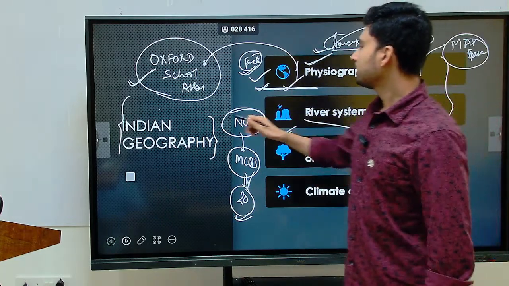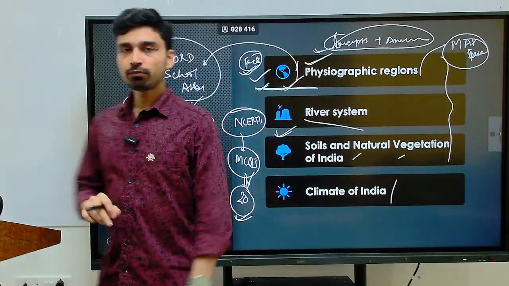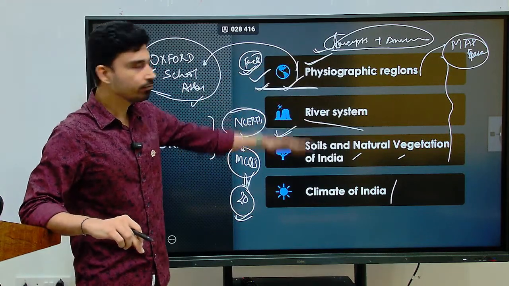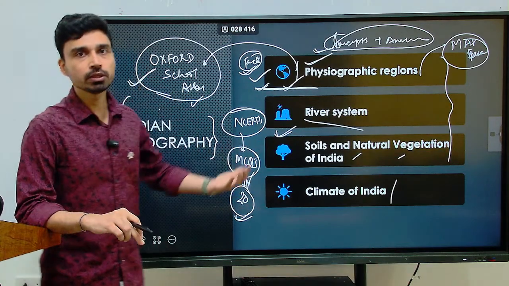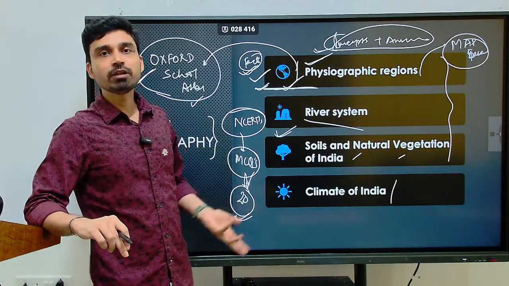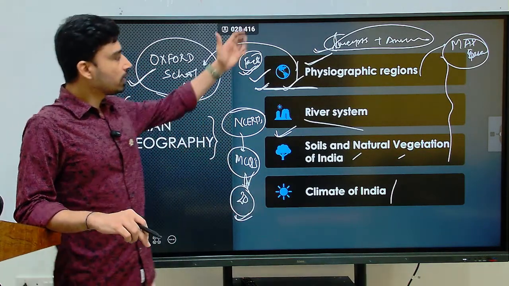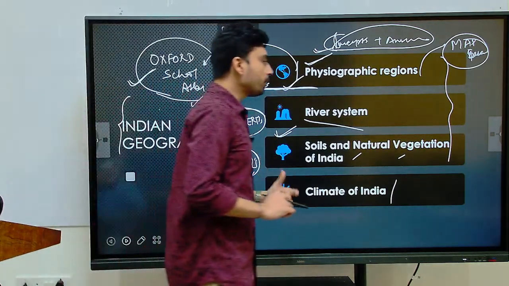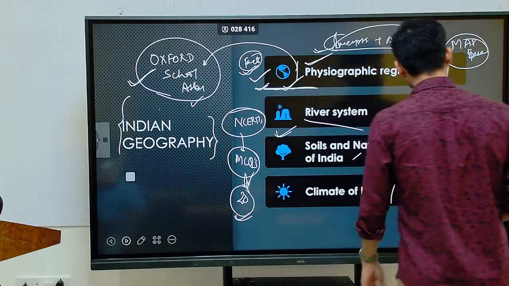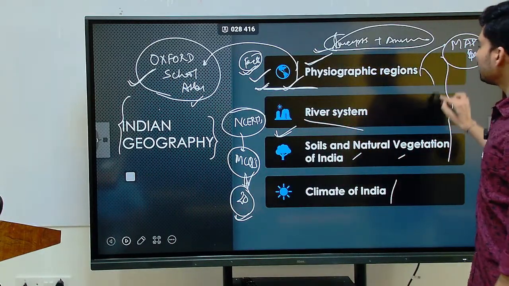The role of the atlas is very, very important here. You have to understand how these different themes vary in India, how the soils of India vary from one region to another, and why the climate of India varies from region to region. Once you are done with study and revision of these topics, in the last stage you have to try to interlink, because interlinking becomes very, very critical in Indian geography.